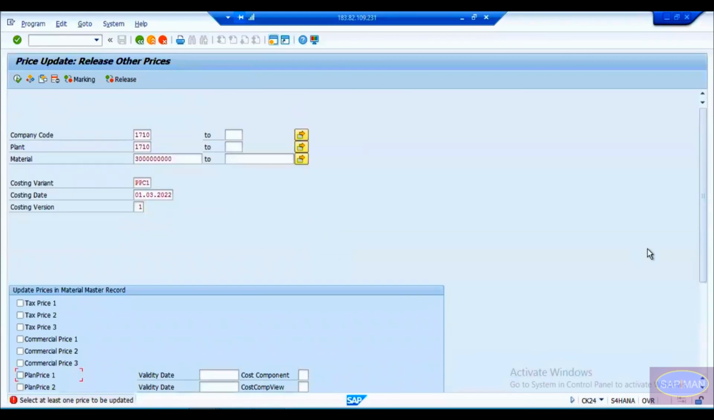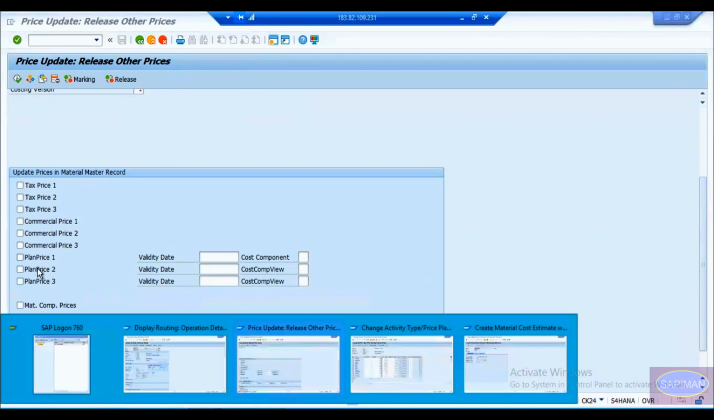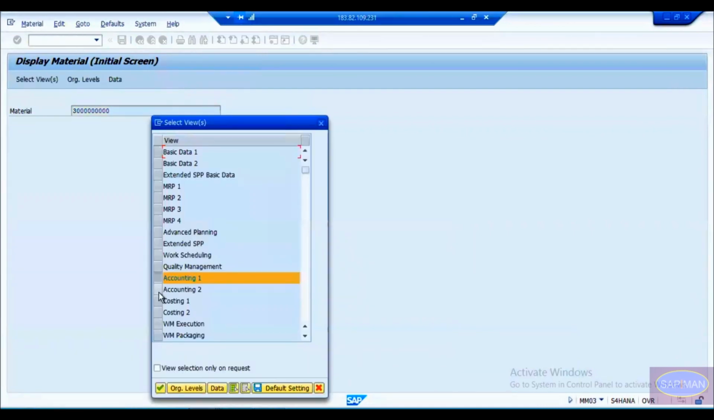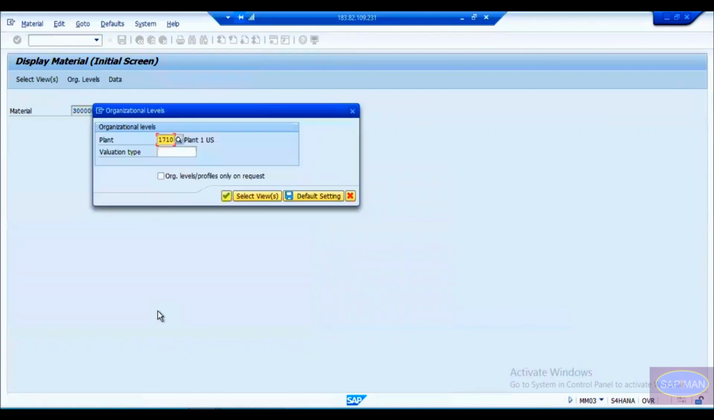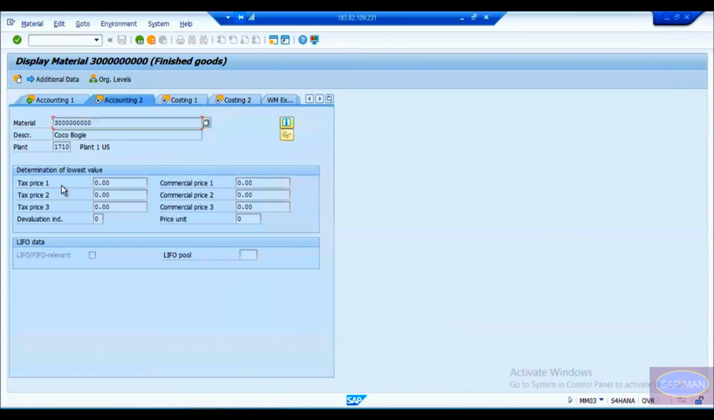Okay. Now after that, tell the system which price you want to update. Whether you want to update plan price 1, 2, 3, which price you want to update. So first of all, from which place these prices are coming, you need to know that. So these are coming from the material master. If you go to the material master here, go to the accounting, costing views, you will see we have this thing. Okay, go to the accounting two view, you see there are tax prices there, commercial prices there.